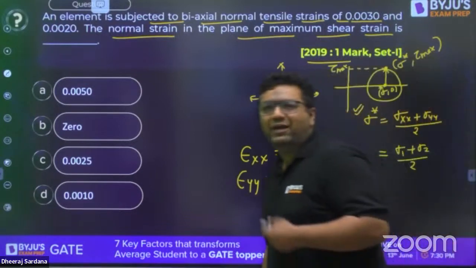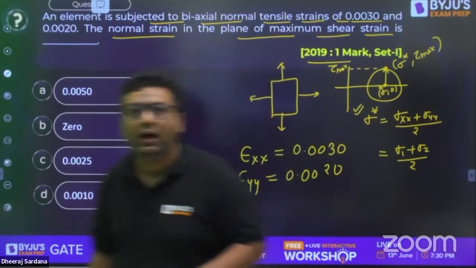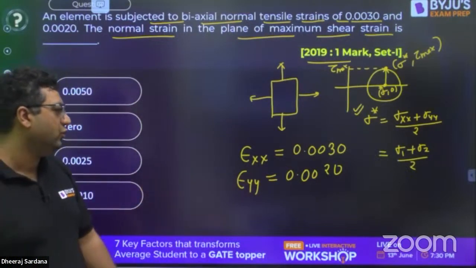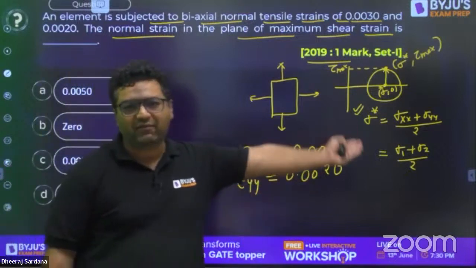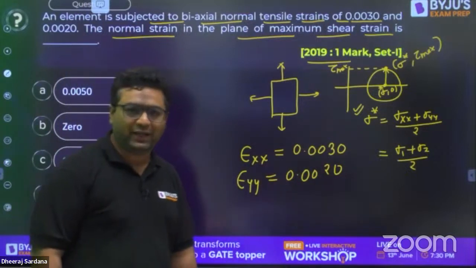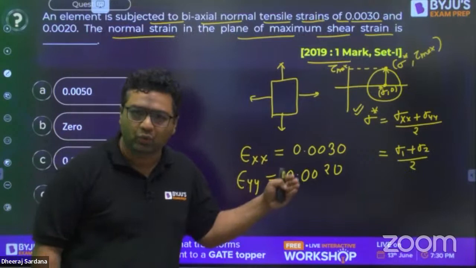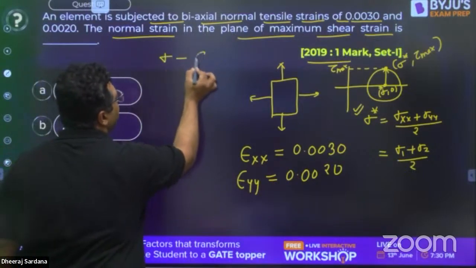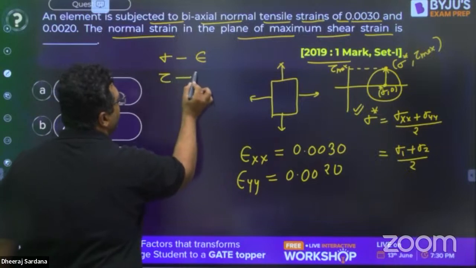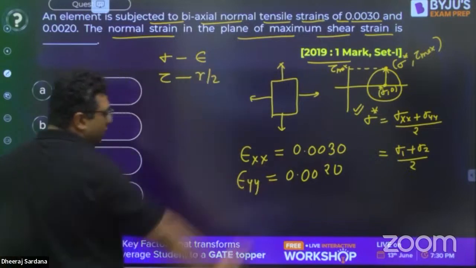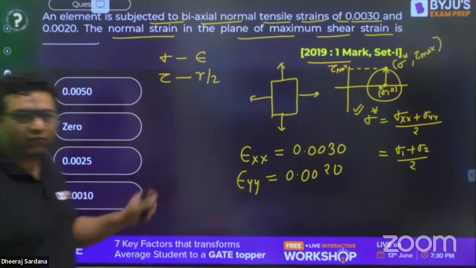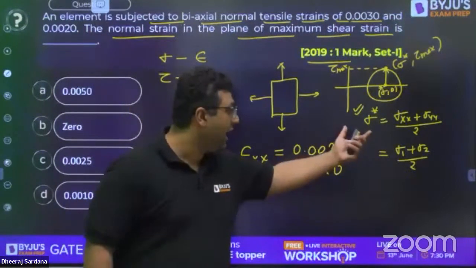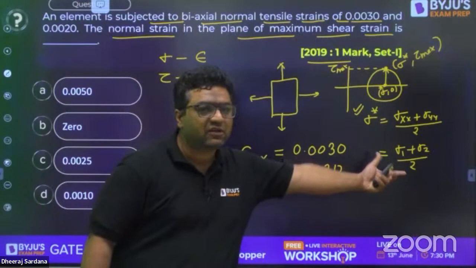Whenever we have stresses and we want to find out the strain, what do we need to do? My dear, always replace sigma by epsilon and tau by gamma by 2. So if you want to find the normal stress at the plane of maximum shear, this was the formula.